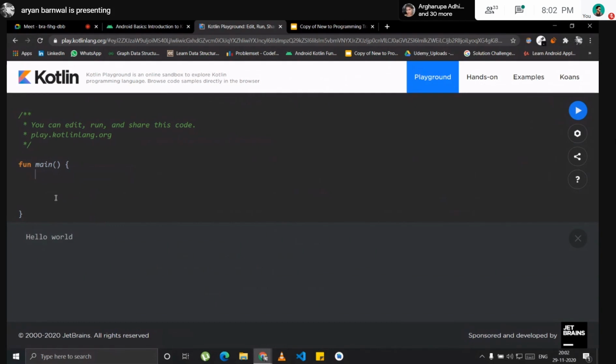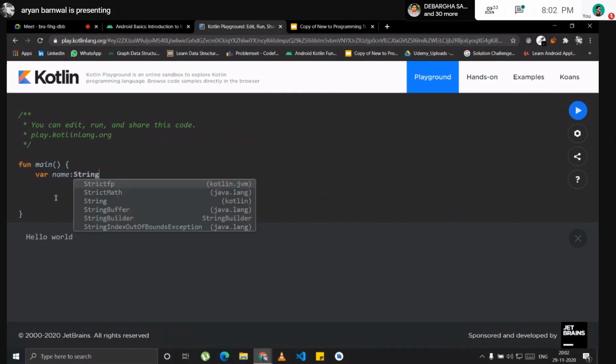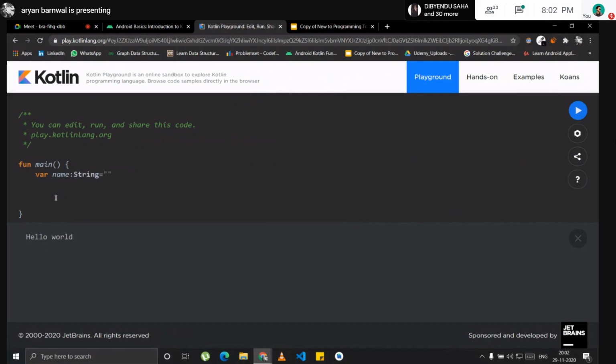If you want to declare a variable in Kotlin, you first write var, then the variable name, colon, then the data type of the variable, like String, and then you can assign it something, like my name is. People coming from a Python background, I think this is a win-win for you because there are no semicolons here, like in C++ or Java.